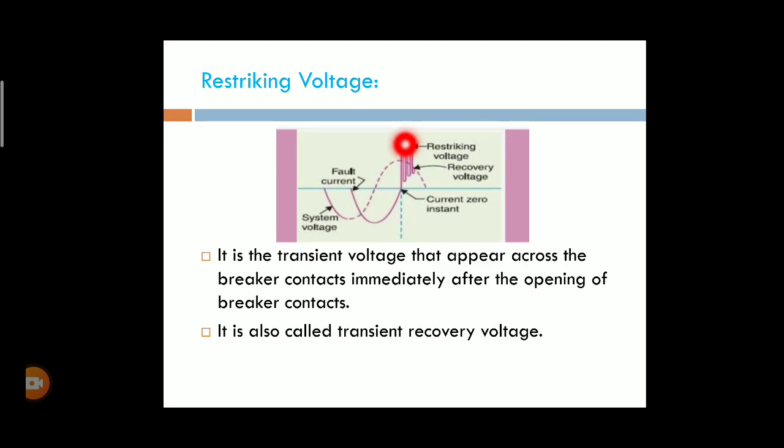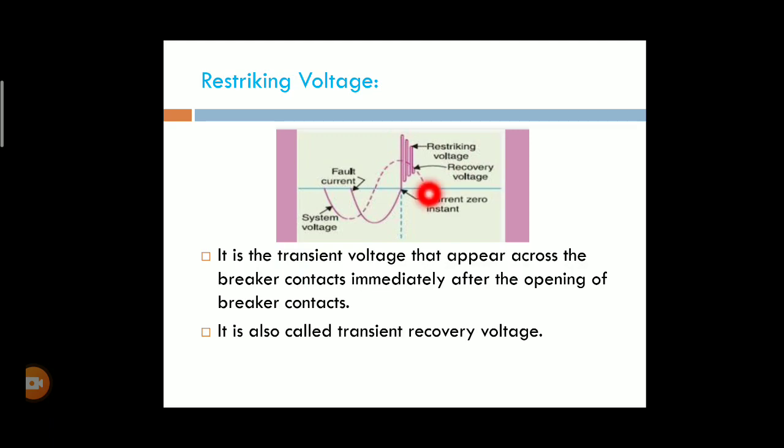This is the restriking voltage. It has a high peak value. This is the voltage that appears across the contacts after the circuit breaker opens.